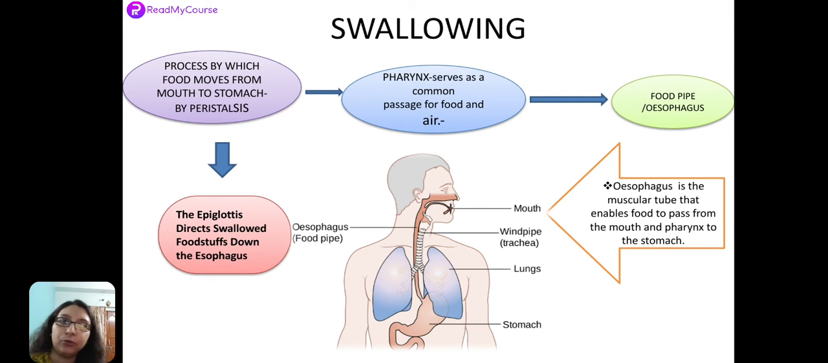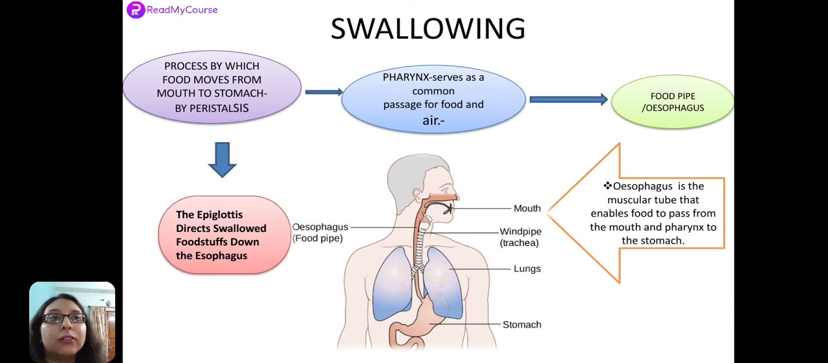So by now we have known that when we put a food particle into our mouth, the tongue coats it, saliva moistens it, teeth chew it, and produce a small bolus. Then finally we swallow it, okay, and it goes into the food pipe and finally into the stomach. So there are some interesting things which we need to know about this whole process of swallowing. As the food is passing from the mouth to the stomach, that process is known as swallowing. It mainly takes place by peristalsis movement, okay.